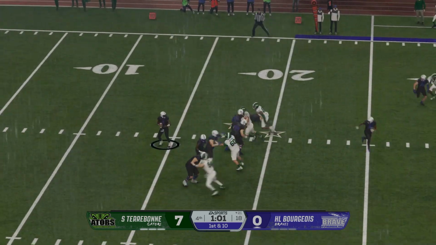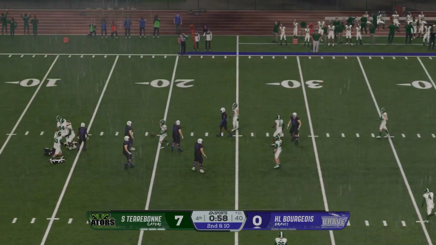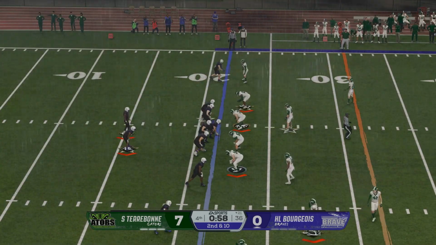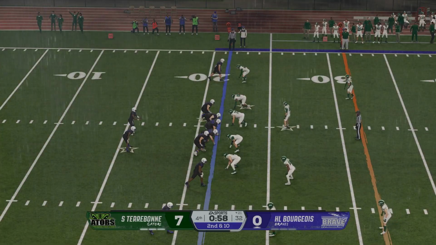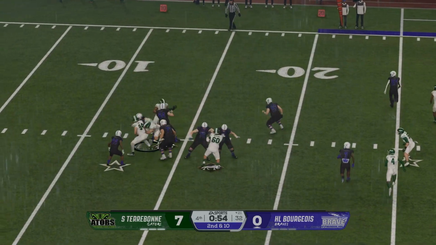Looking to throw, it's Sims. The little soft flip pass falls incomplete. No time to waste here. They've got to get set and pick up chunk yardage. After the incompletion, back to the passing game.